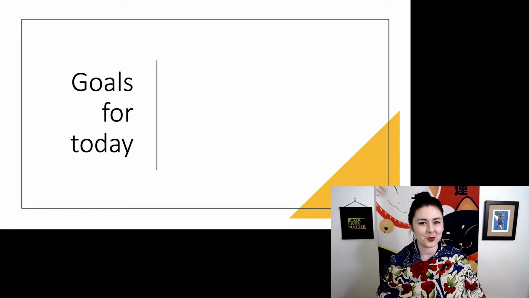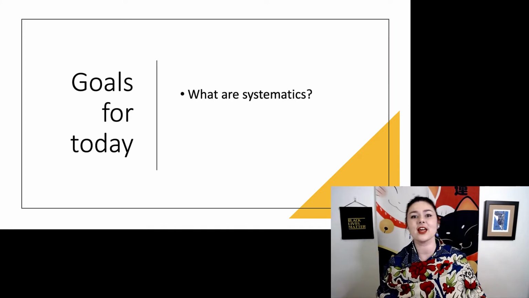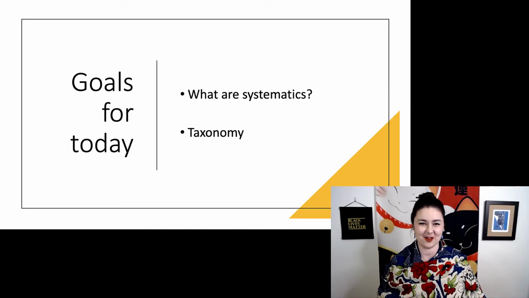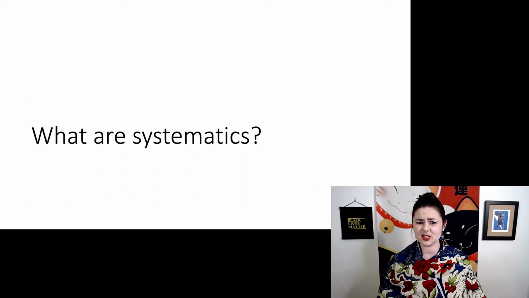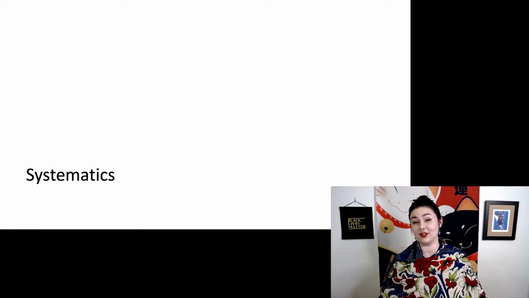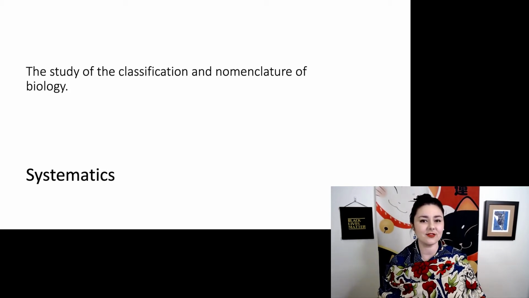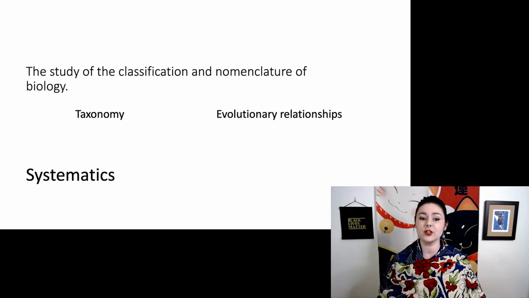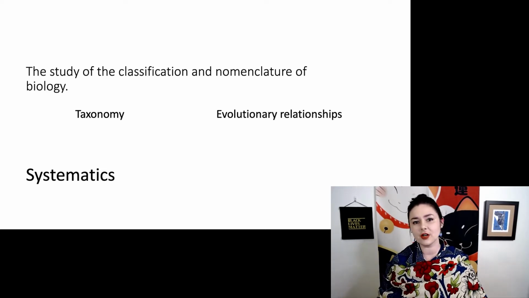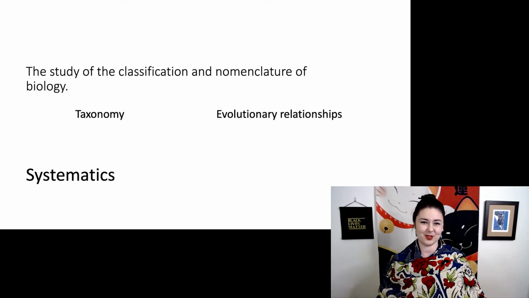So now, first we're going to talk about what is systematics, and then we'll talk about taxonomy and how that works. So first, what are systematics? Systematics is a pretty big field. This means the study of classification and nomenclature of biology, and there's a couple different parts. First, we have taxonomy, and on the other hand, we have evolutionary relationships.